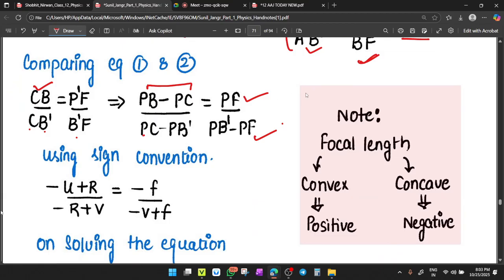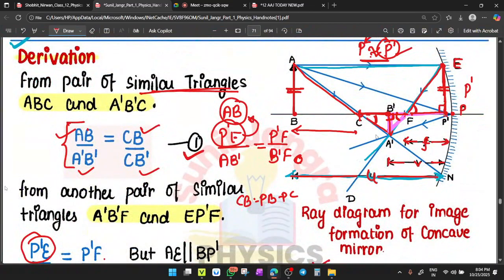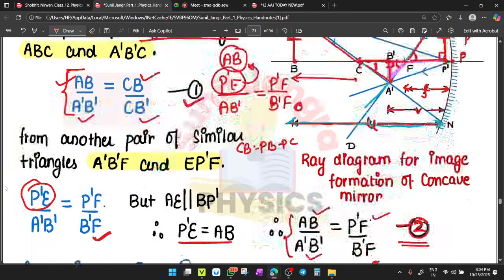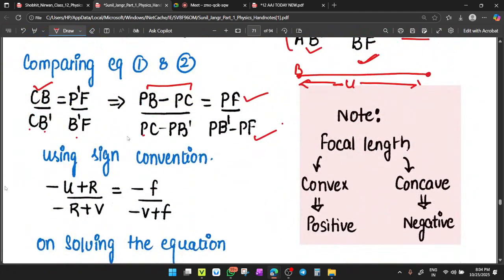What is PB? The distance of pole from the object, PB. This becomes U. Yes or no? As it is opposite direction of the incident ray, it will be considered as minus U. So PB equals minus U. PC is the center of curvature, radius of curvature, right?